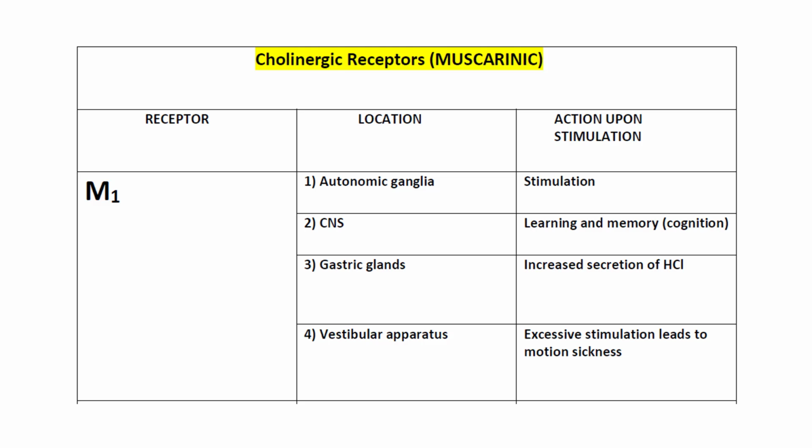We know that M1 receptors are present in the autonomic ganglia and in the central nervous system, where upon stimulation they promote learning and memory or improve cognition. They are present in the gastric glands. Upon stimulation, they cause increased release of hydrochloric acid, and they are also present in the vestibular apparatus, where excessive stimulation leads to motion sickness.